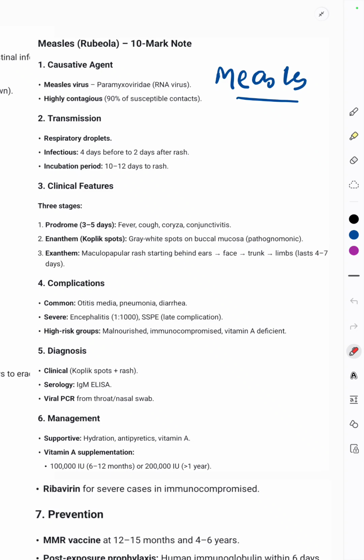Complications: it can lead to common complications. The most common complications are otitis media, pneumonia, and diarrhea. Severe complications: encephalitis, and SSPE, that is a late complication, subacute sclerosing panencephalitis. High risk groups are the malnourished children, immunocompromised, and vitamin A deficient.